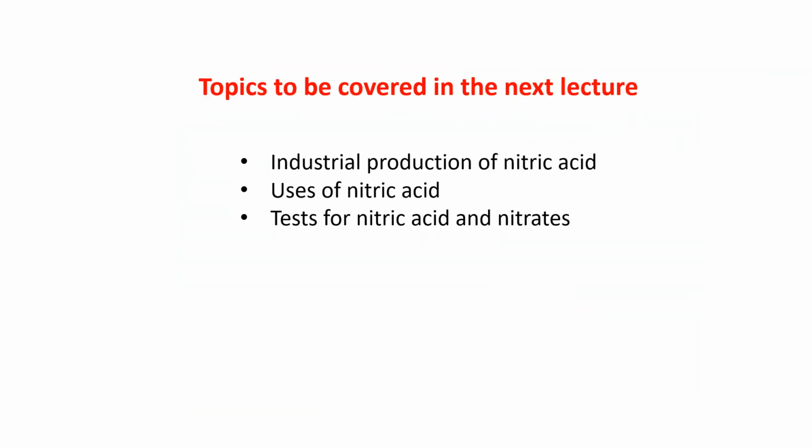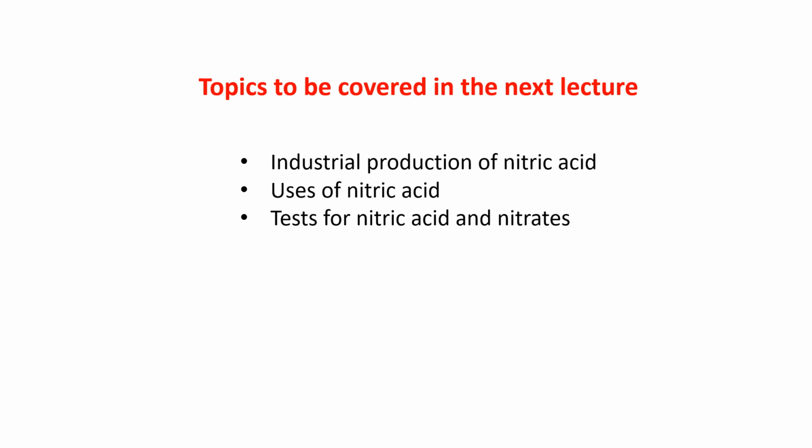Now along with this, I am ending my first video here. We have covered the structure of nitric acid, the history of nitric acid, occurrence of nitric acid, nitrogen fixation, laboratory preparation of nitric acid and the precautions that have to be taken in laboratory preparation of nitric acid, and the physical and chemical properties of nitric acid, the oxidizing property of nitric acid.